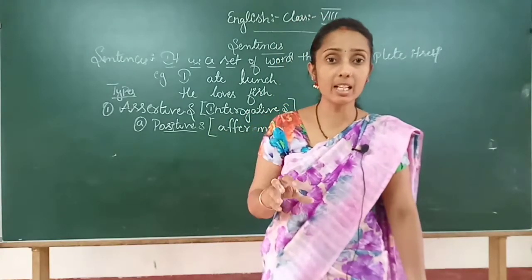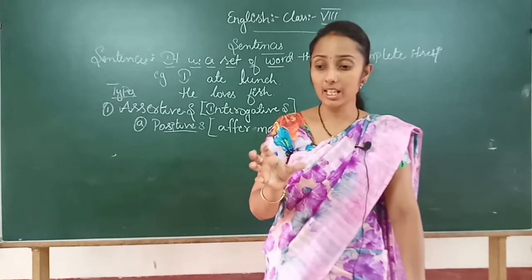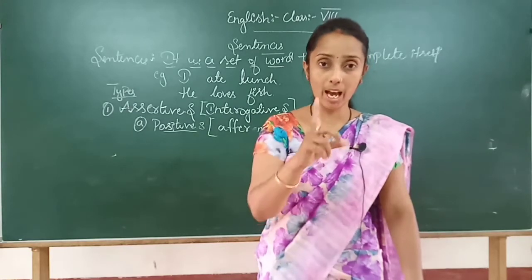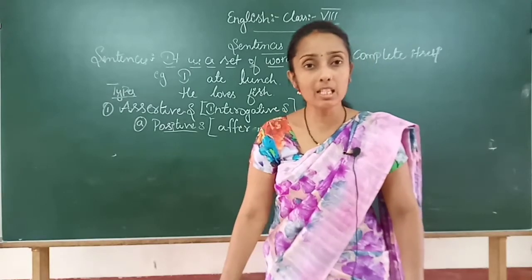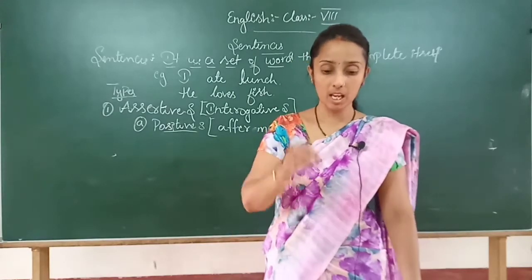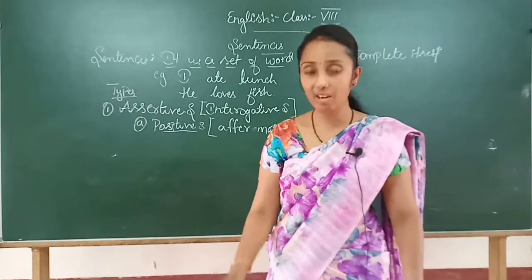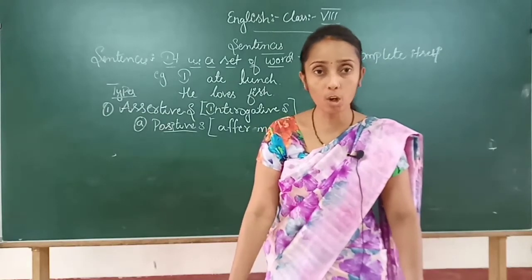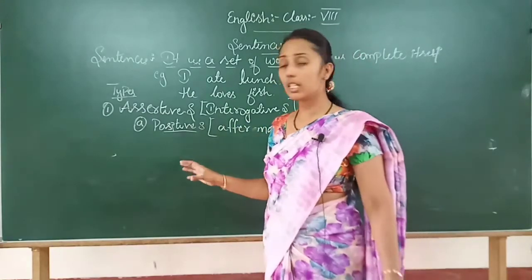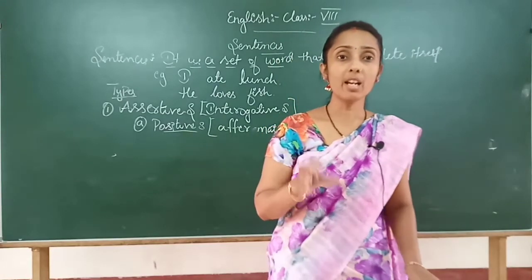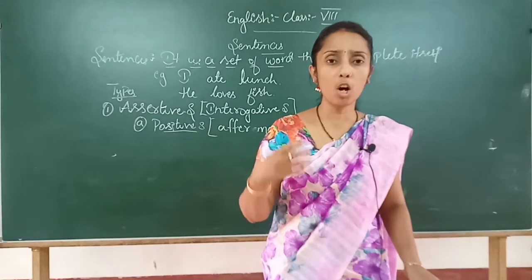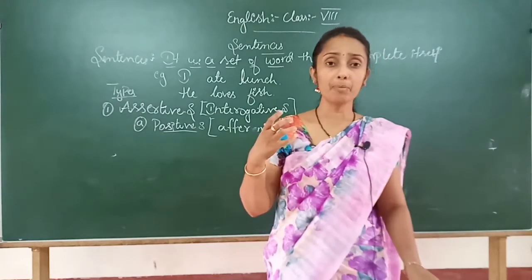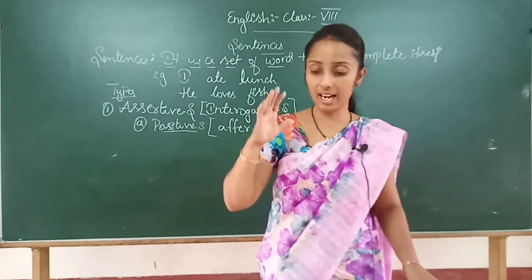Validity means, for example, the toothpaste has a 1 year validity, meaning exactly that it has a 1 year lifespan, correct? So positive sentences are used where you can give an assertion, with a lot of confidence or definiteness, and say that it is correct.